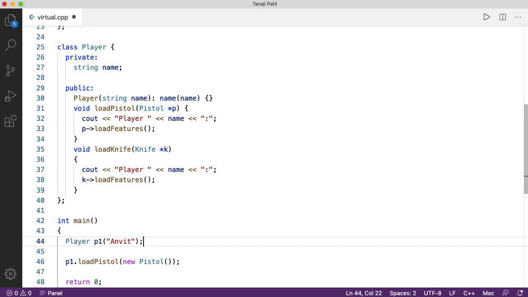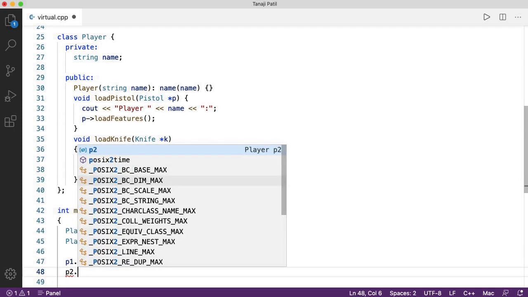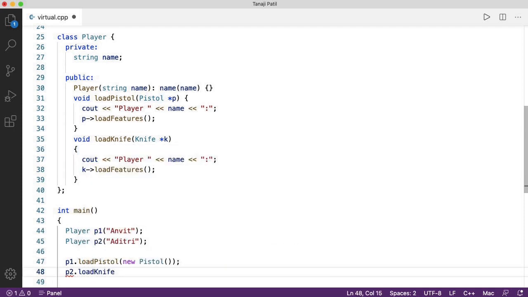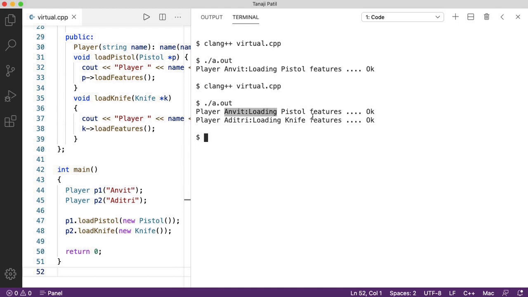So let us create one more player with some name, and now this player will load, say, a knife. So new Knife calls the constructor, creates a new object, and that will be passed to loadKnife. Let us save it, compile it and run it. Now it is working fine for both weapons.